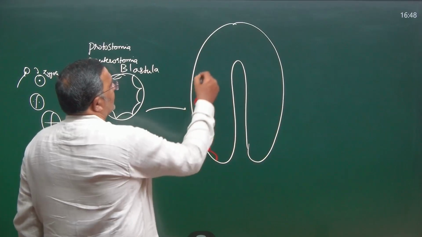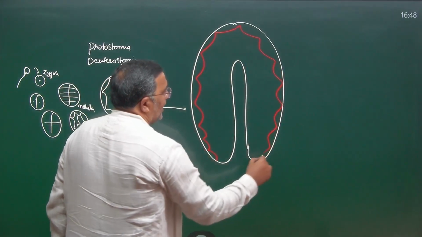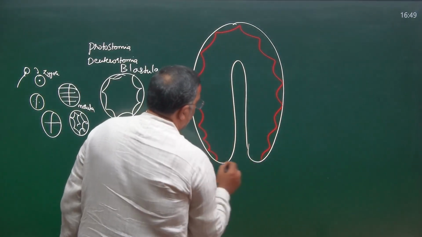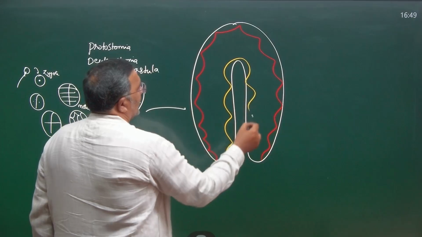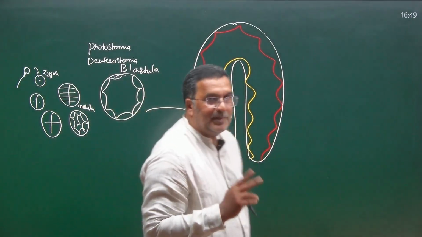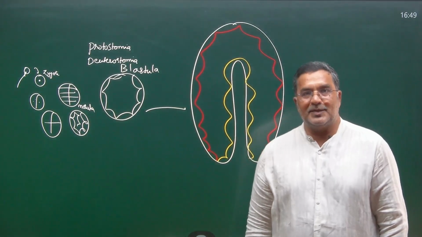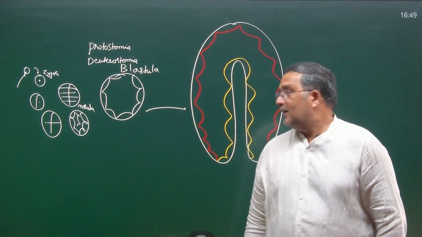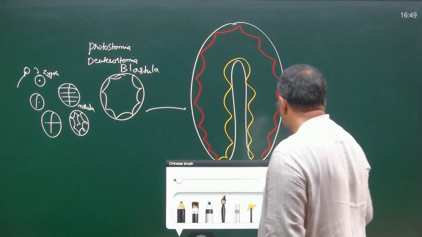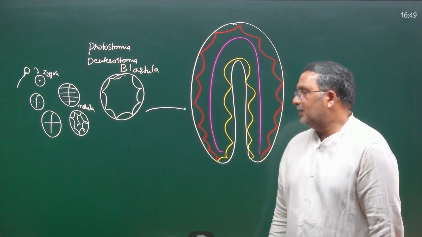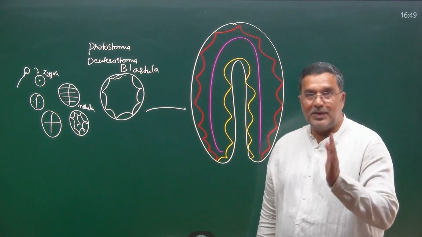In the gastrula stage, the outer layer we call ectoderm and the inner layer endoderm. If only these two germ layers form the whole organism, we call them diploblastic animals. If another layer, the third germ layer mesoderm, is also formed, they are triploblastic, as I said already.